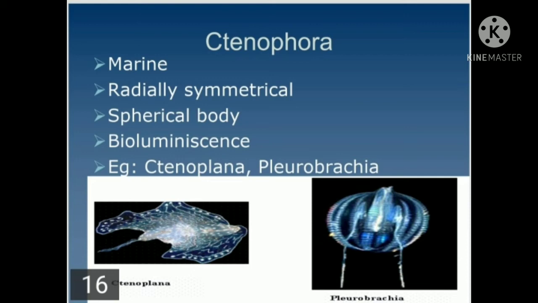Bioluminescence means they emit light. And why is the name given as bioluminescence? Luminescence means emission of light, and bio means a living creature. This is a living creature or living thing which emits light. So this is from nature. The animals which have this capability to emit light are called bioluminescent animals, like the firefly.